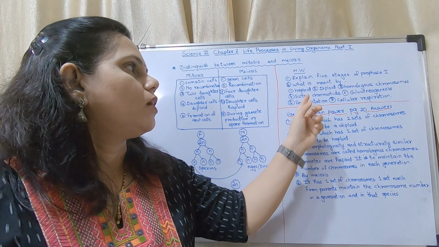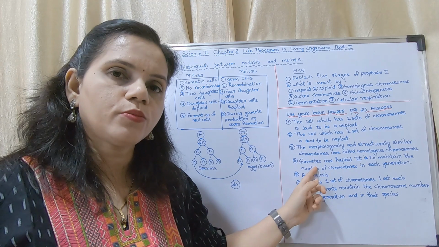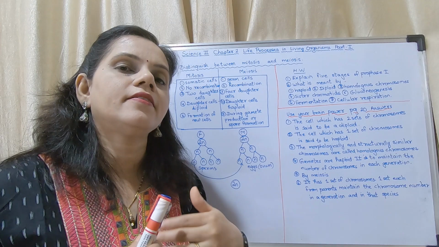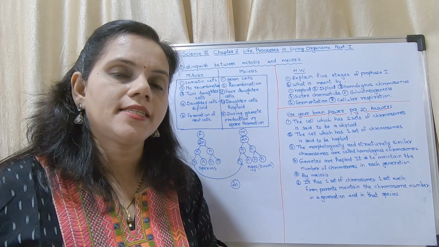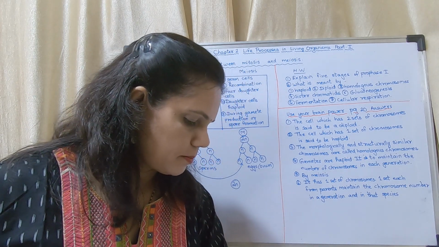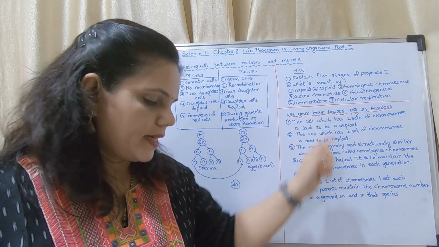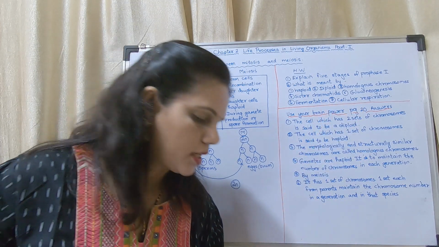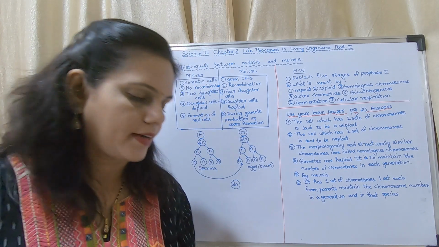Okay, what is meant by haploid? It is there. Diploid, it is here. Homologous chromosomes, it is here. Sister chromatids, I had given the answer in the first part of the lecture, mitosis. Gluconeogenesis, it is there on page number 16 in the box. You may search for it. Fermentation is on page number 15, and cellular respiration is on page number 13. Okay, you may search for it and write the answers.